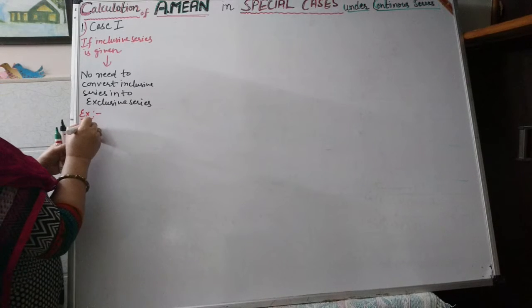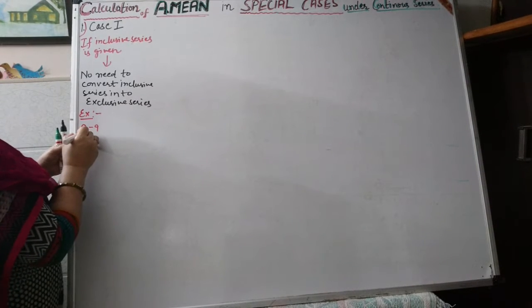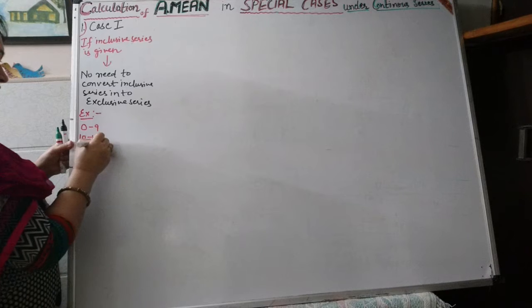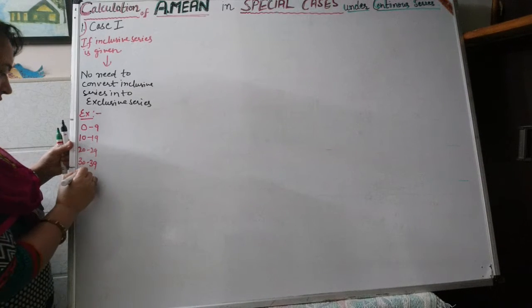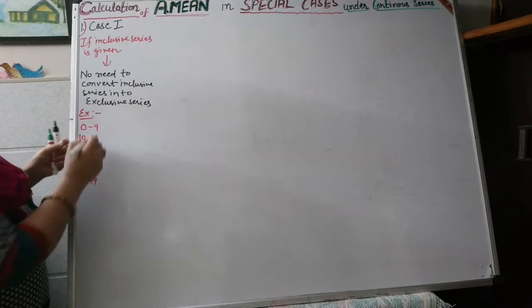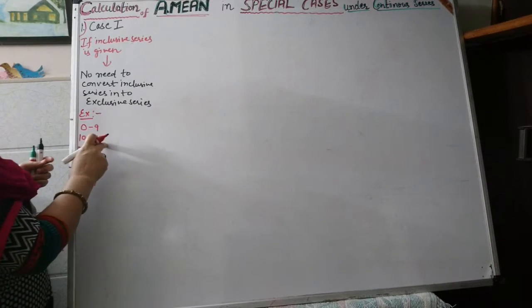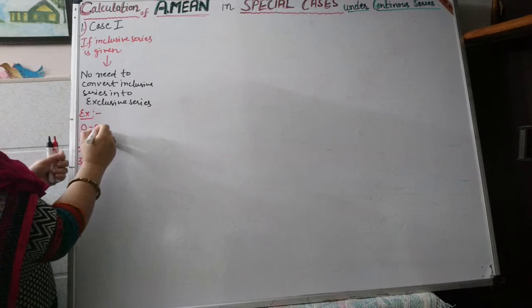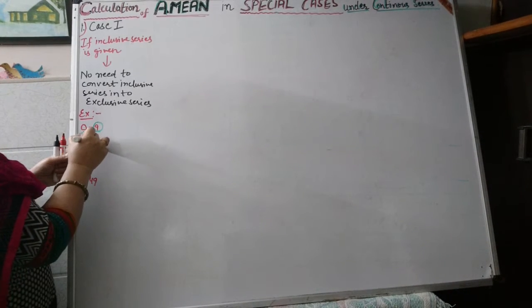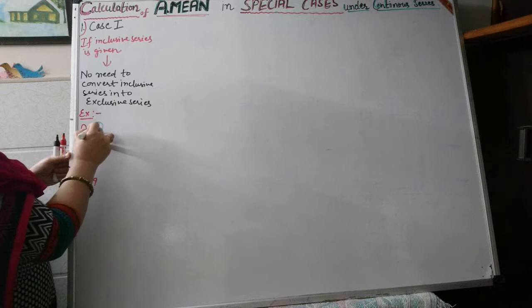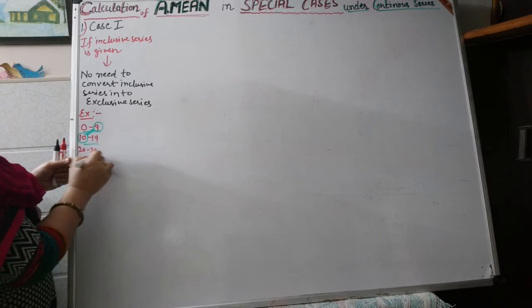if the series is given as 0 to 9, 10 to 19, 20 to 29, 30 to 39, 40 to 49, this is an inclusive series. Inclusive series means the first class interval's upper limit and the next class interval's lower limit are not the same. There is a difference of 1 between them.